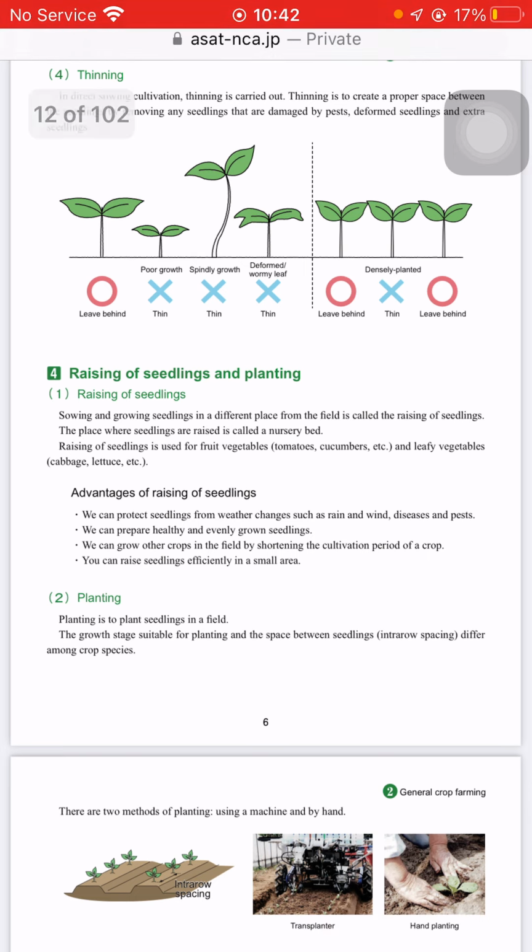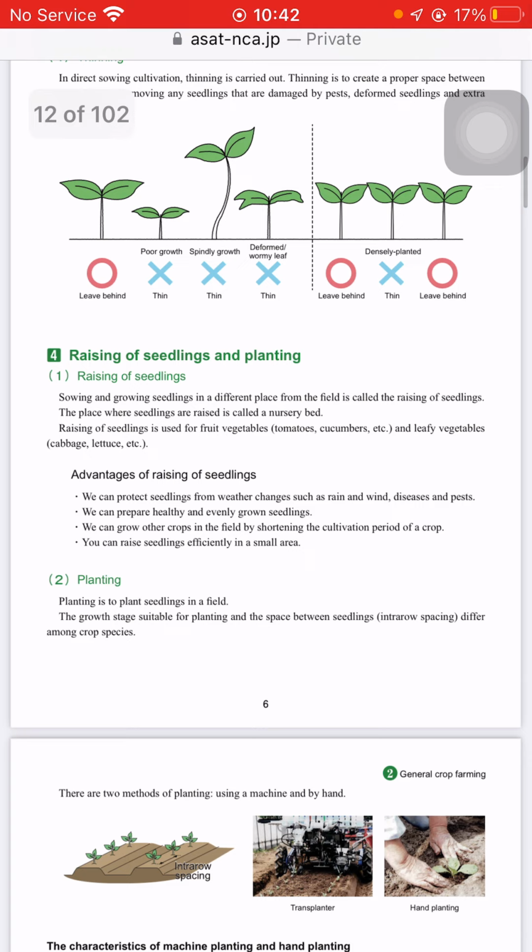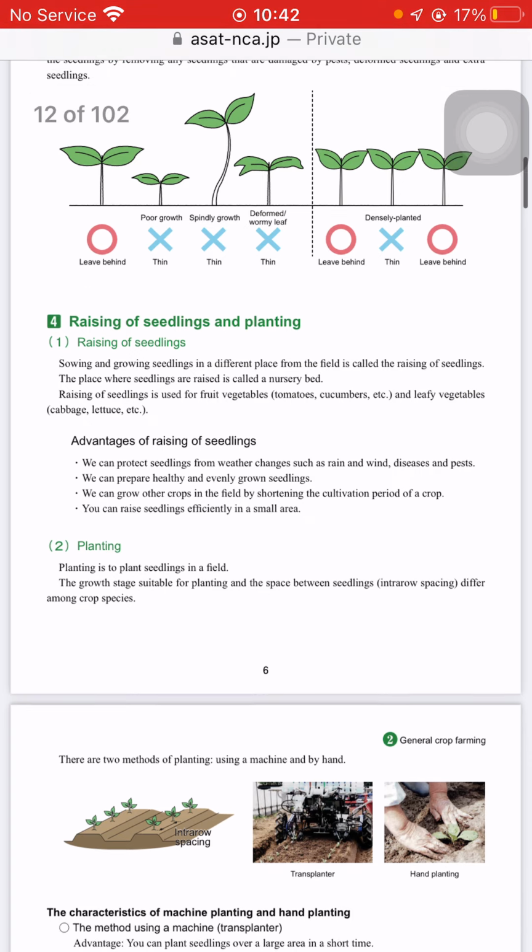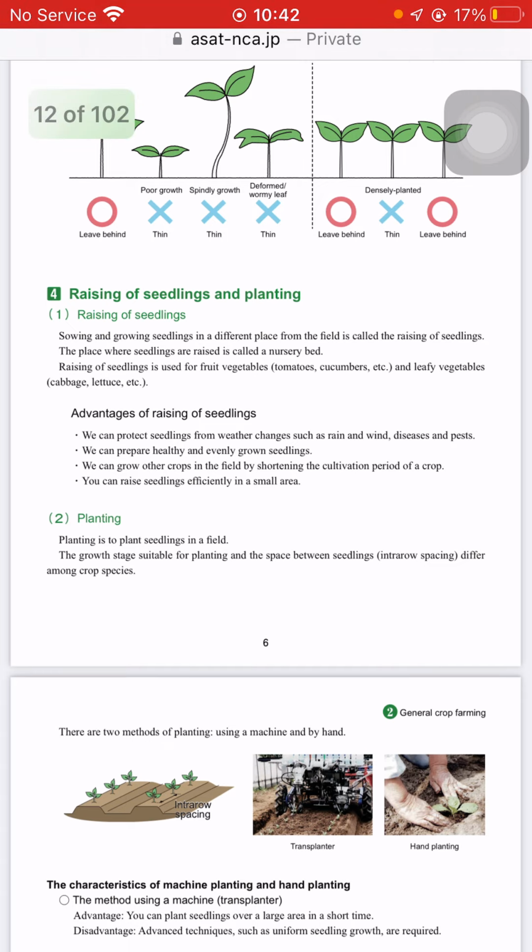Advantages of raising seedling: we can protect seedlings from weather changes, rain and wind, and disease and pests. We can prepare healthy and evenly grown seedlings. We can grow another crop in the field by shortening the cultivation period of the crop. You can raise seedlings efficiently in a small area. So there are four advantages.